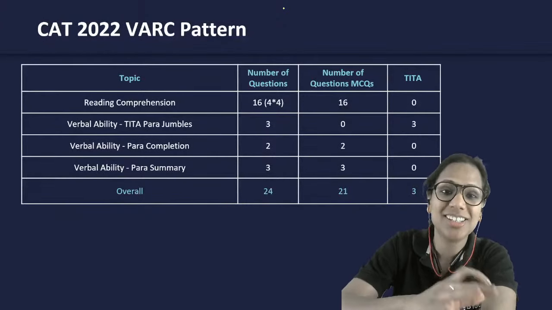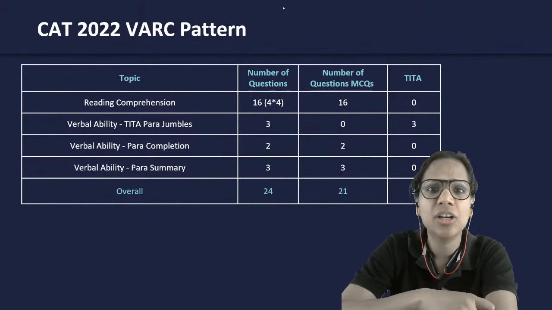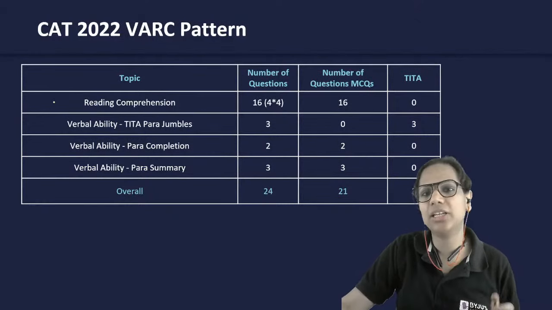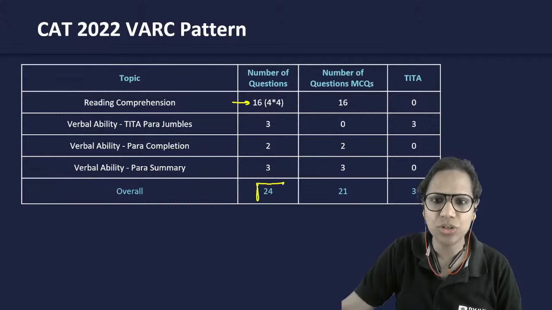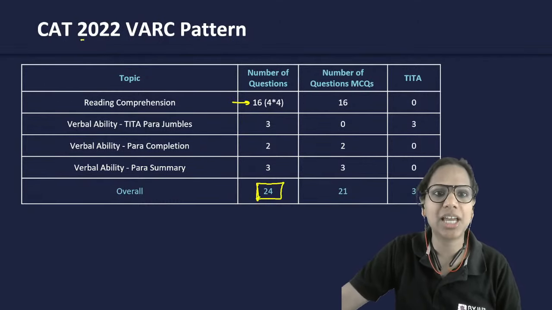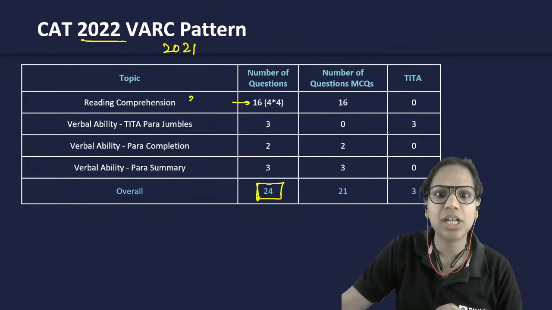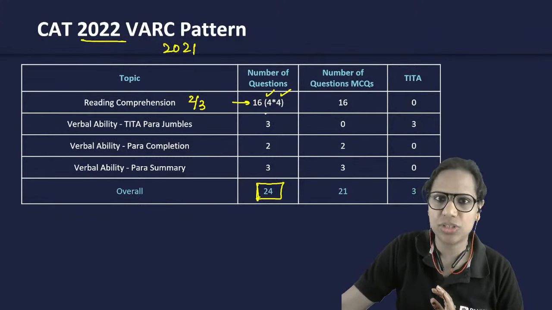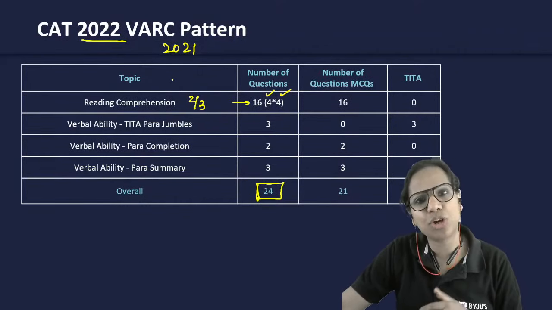Okay, now let's go to another concern that we have. What is the pattern? Has the pattern been the same for over a number of years? Let's talk about that a bit. You know by now, I think you're very well versed with the pattern. You know that 16 questions out of 24 in VARC that were asked in CAT 2022 and even in 2021 were from RC passages. So that's two-thirds of your VARC section. Four passages of four questions each, right? Usually, the pattern was this, that two of them were easy to moderate, one was moderate, one was difficult.